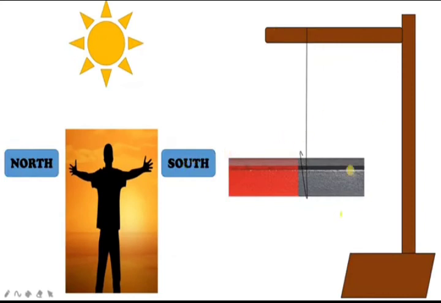Okay, this is the north-south direction of the magnet. Okay, but in the same way you can also identify the north pole and south pole. Once you get the east, the opposite will be west, and then north and south. Your left hand will be north, your right hand will be south. Okay, the same direction for the magnet. Okay, you can identify the directions north, south and east by doing the same activity.